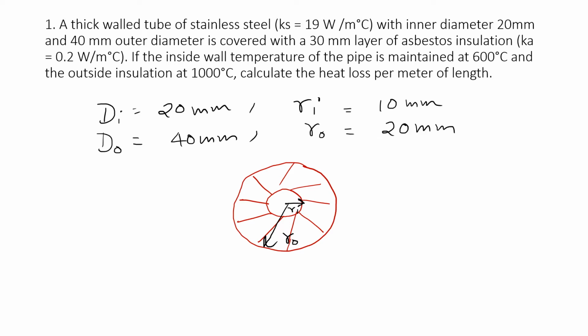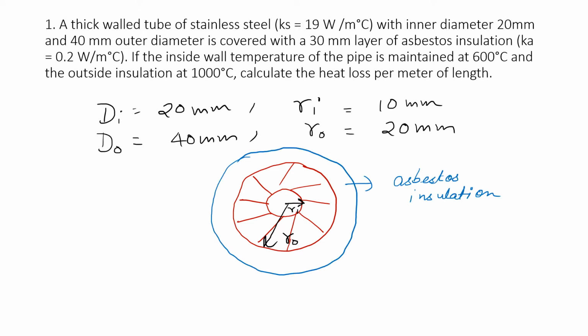Now it is given that a 30 millimeter layer of asbestos insulation is present. The blue colored line shows asbestos insulation. It is given that it is 30 millimeter layer. So the thickness is 30 millimeter. So now this radius is easy to get.